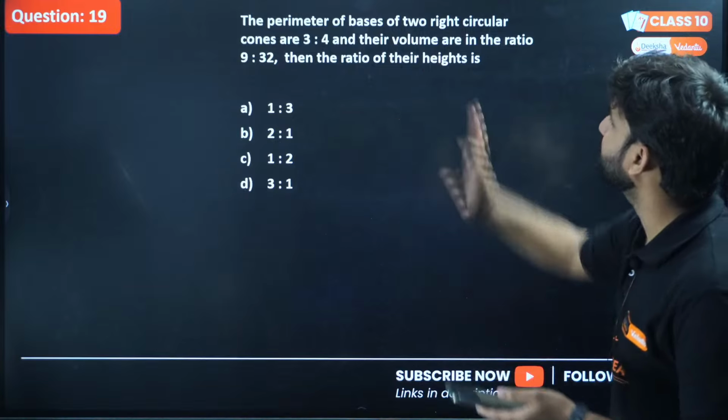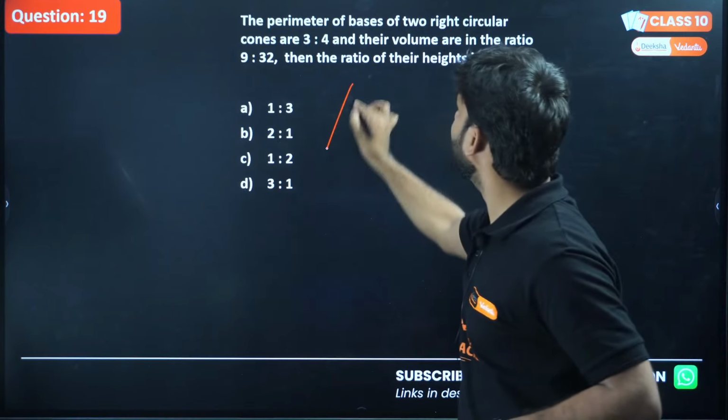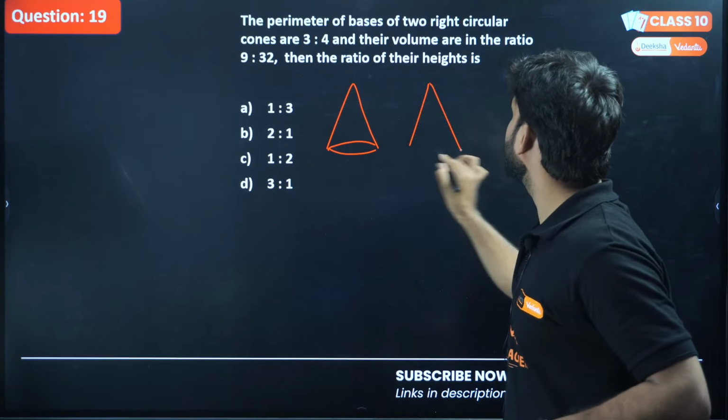Okay, I'm moving to the solution. The perimeter of the bases of two right circular cones. So there are two circular cones. One is this and the other is this.